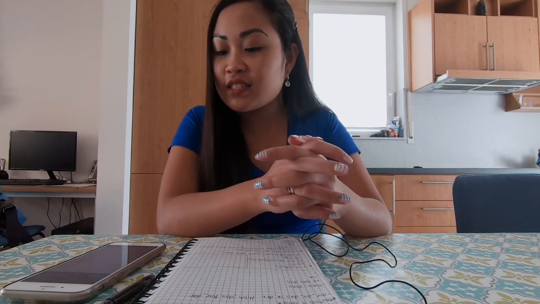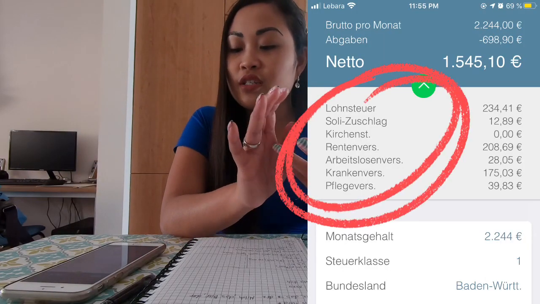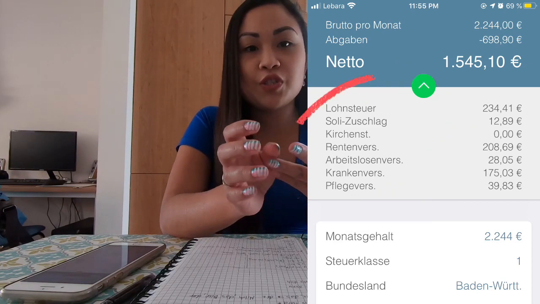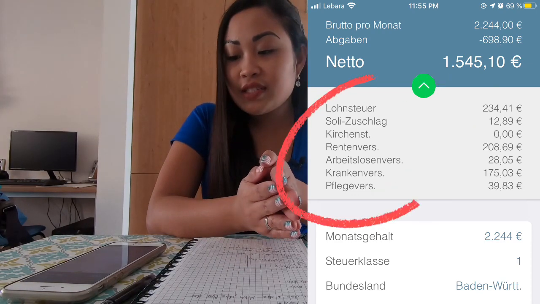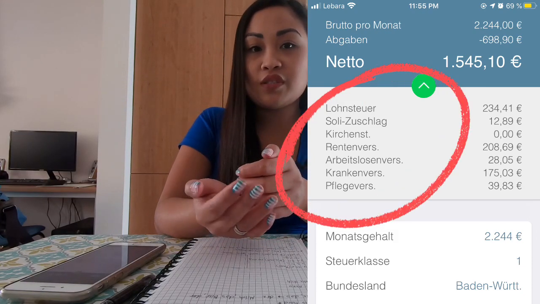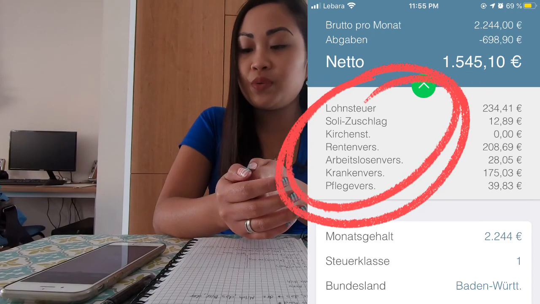Well, this tax is for your insurance. They will put it in your pension, and they also have a health insurance. There is also an insurance that if you lose your job, they will give you an allowance, or give you money to support you until you find a new job.